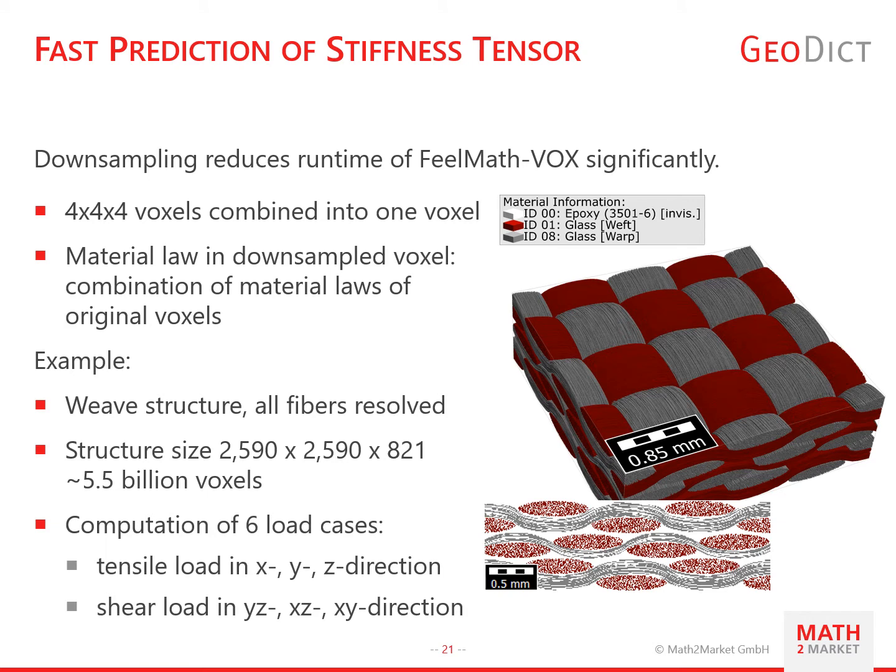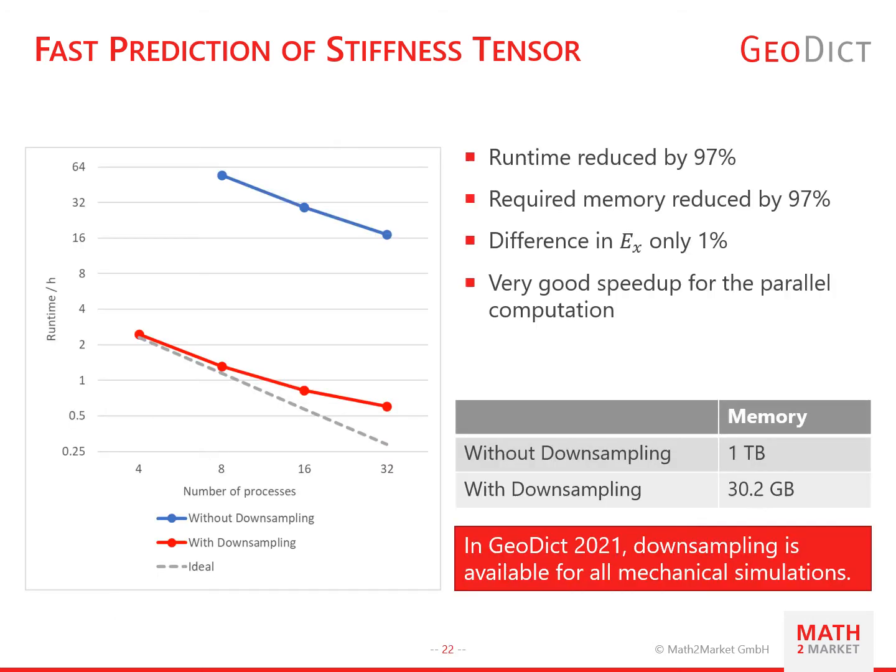In this weave, every single fiber is resolved, and that leads to a large structure with roughly 5.5 billion voxels. On this structure, we compute 6 load cases, namely tensile load in x, y, and z direction, and shear load in yz, xz, and xy direction. In this example of the weave, the runtime could be reduced by 97% when downsampling is activated. Also, the required memory was reduced by 97%.